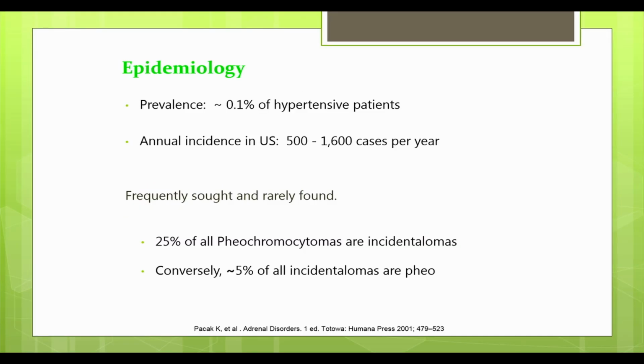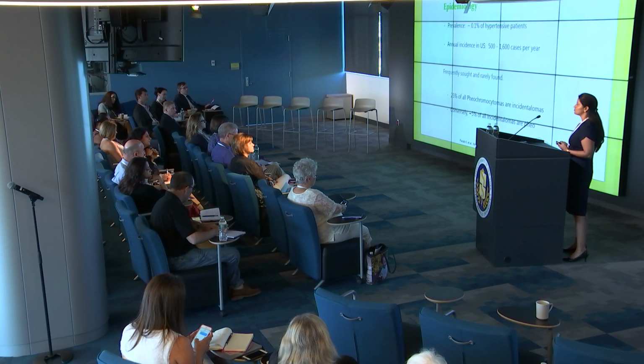About the epidemiology here, it is a rare tumor. The overall prevalence of pheochromocytoma or paraganglioma is 0.1%, meaning that of all hypertensive individuals, only 0.1% have pheochromocytomas or paragangliomas. The annual incidence is reported to be about 500 to 1,600 cases per year. These are tumors which are often mentioned as frequently sought and rarely found.